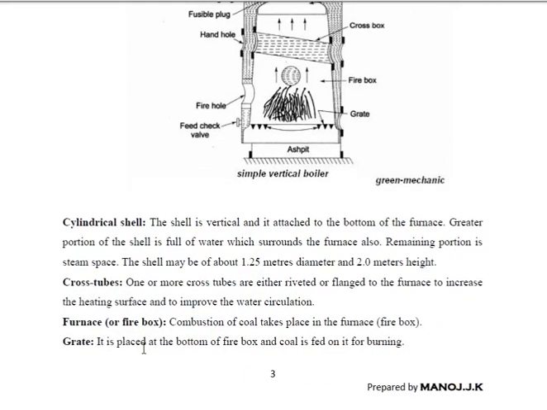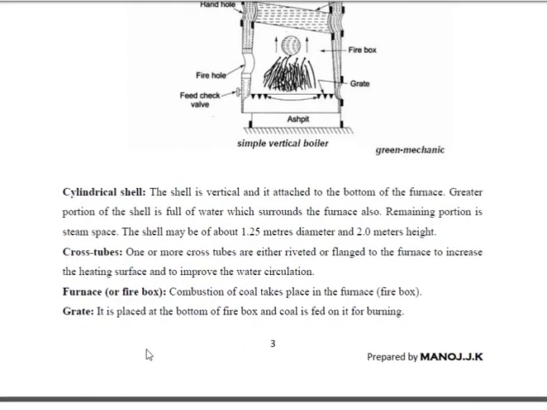These are all the essential things we are going to discuss. Cylindrical shell: the diameter of the cylindrical shell is 1.25 meter and the height is 2 meter. Cross tubes: one or more cross tubes are either riveted or flanged to the furnace to increase the heating surface and improve the water circulation. Therefore, one or more cross tubes are used.